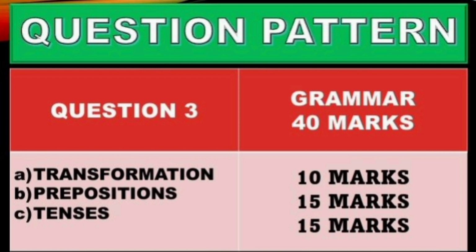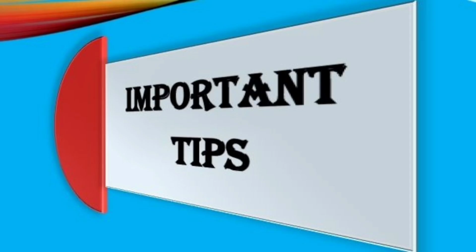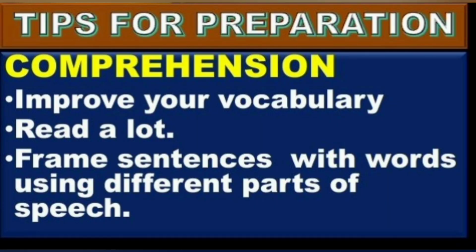Okay students, to face English paper 1, here I am giving some important tips. The first one is to face the comprehension area. Definitely we need to improve our vocabulary. Only if we have a good vocabulary can we confidently face this examination, especially the comprehension area. In order to improve your vocabulary, you need to read a lot. Only by reading can we improve our vocabulary.